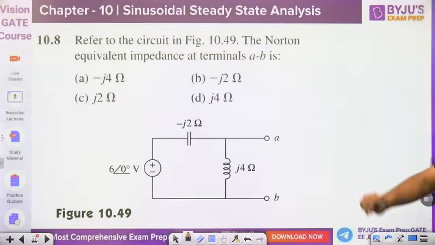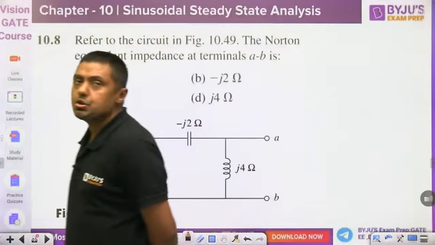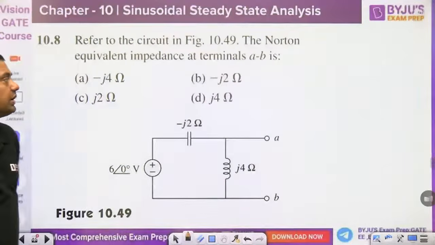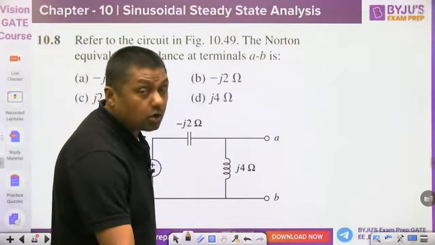Next one. What is the Norton's equivalent impedance? Now, quickly give me the answer. It is a 1 mark question only. Norton's equivalent impedance for this particular diagram. What is the Norton's equivalent impedance at terminal AB? And watch the previous year questions.